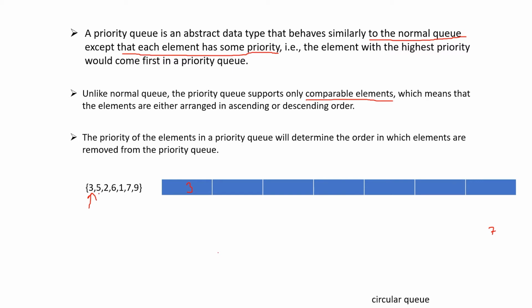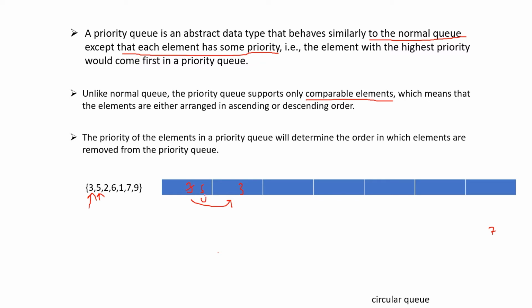Now suppose I want to insert the number 5 into this queue. Being a higher priority than 3, it will come first. So what will happen? The 3 will move here and this 5 will get inserted at this place. So at index 0, my 5 will get inserted.